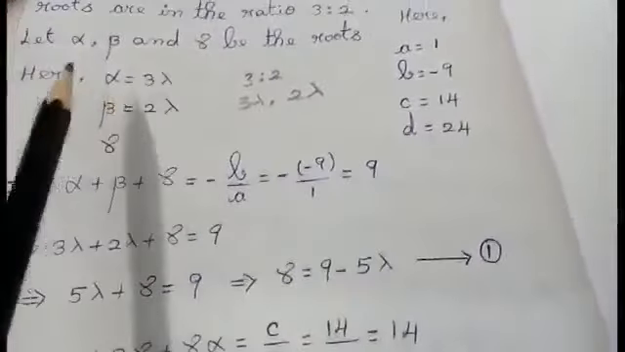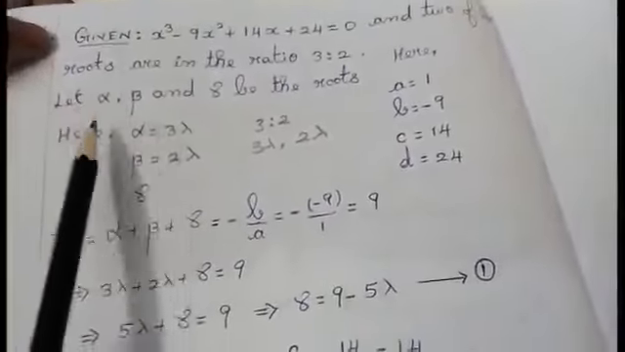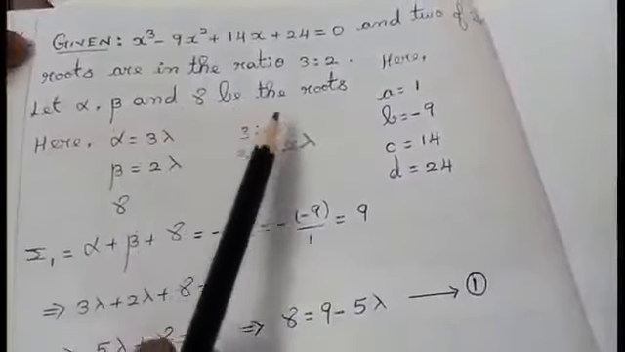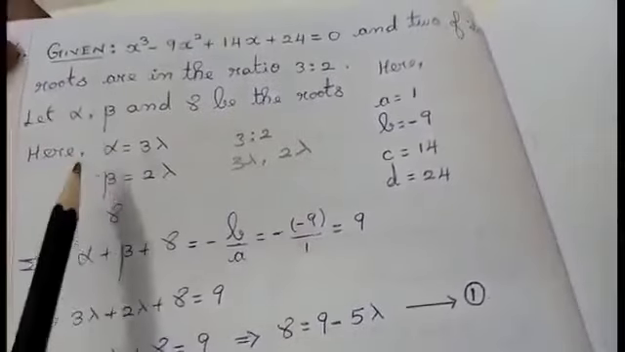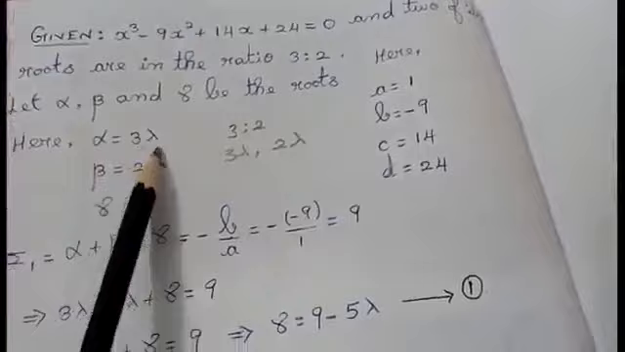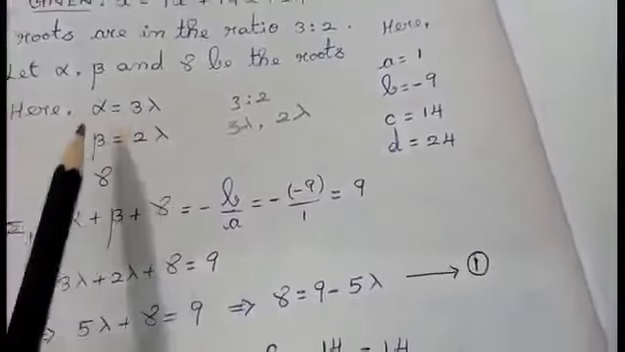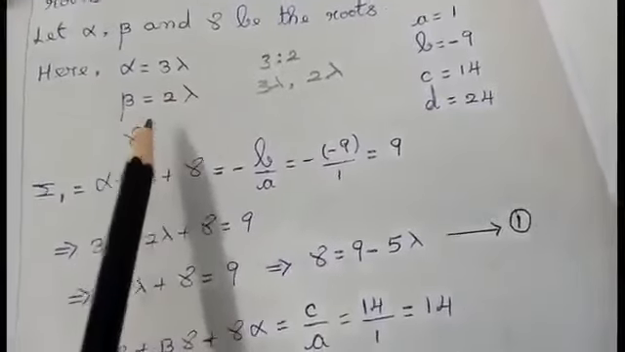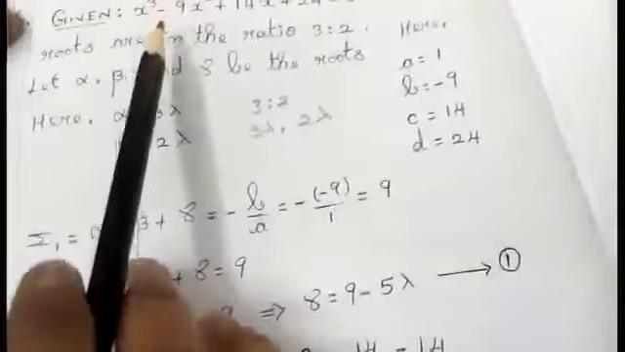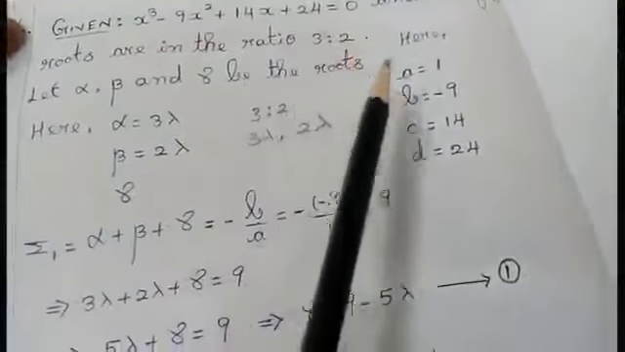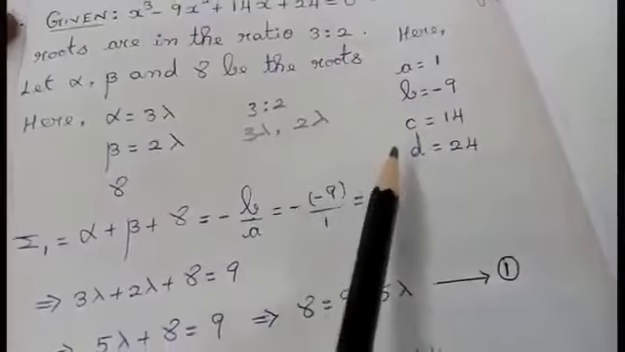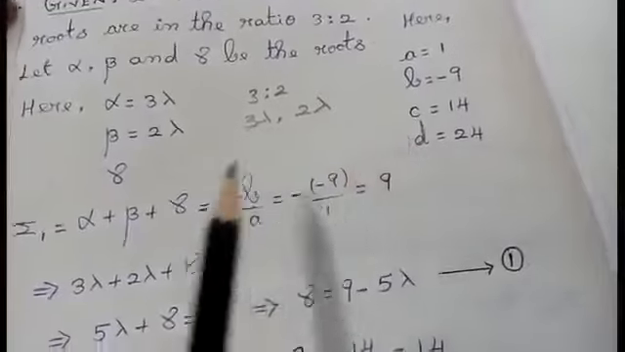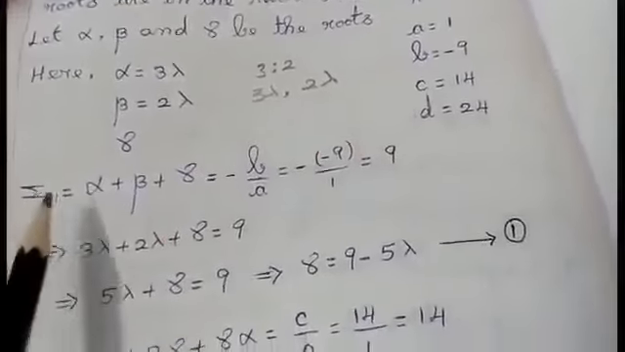So I'm going to have 3 roots. Let alpha, beta and gamma be the roots. Alpha and beta I'm going to fix as 3 lambda. Alpha equal to 3 lambda, beta equal to 2 lambda, and gamma I'm going to keep as it is. I'm going to see the equation. From this equation I'm going to take the values of a, b, c and d. After taking the values I'm going to find summation 1.